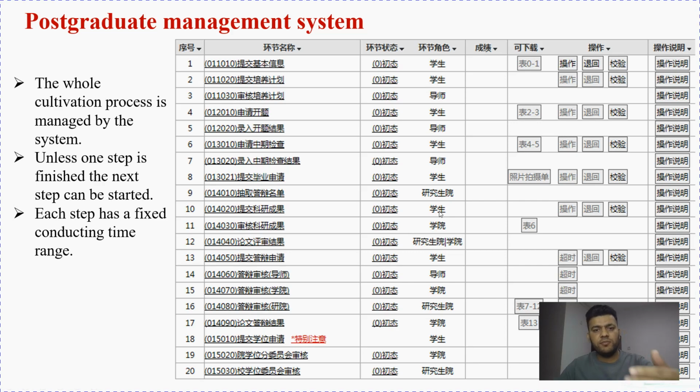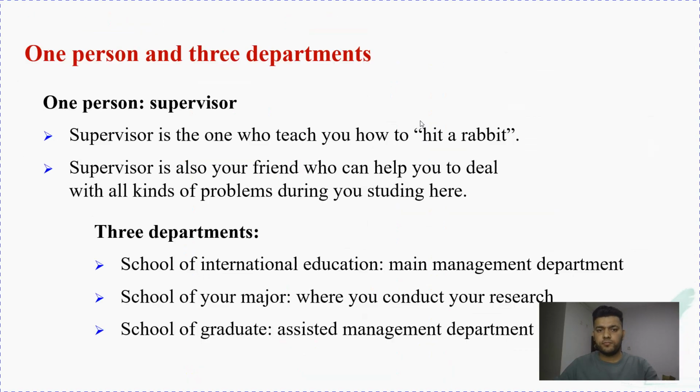With the passage of time, in the second semester you upload your research proposal, in the third semester your opening report and midterm report, and also your thesis. Your supervisor will also help you in this.